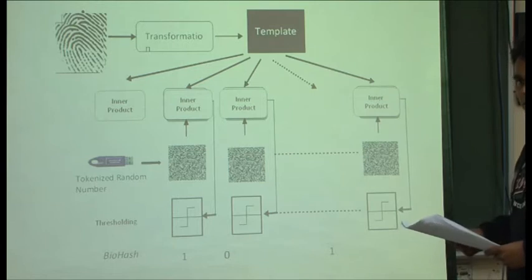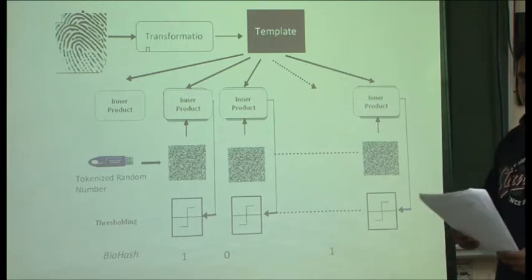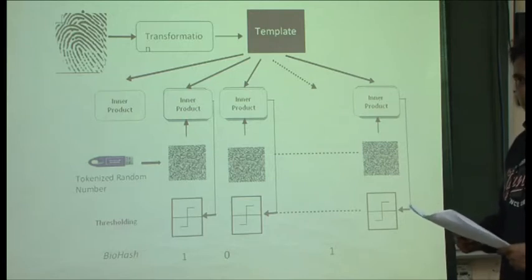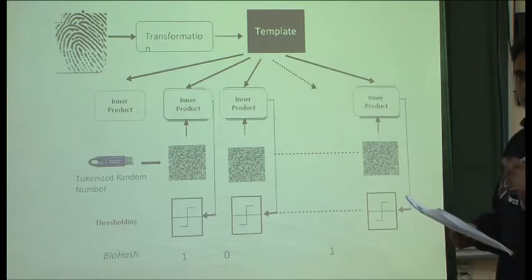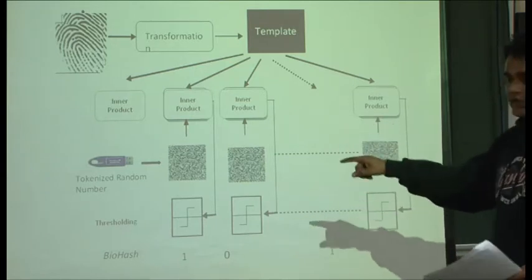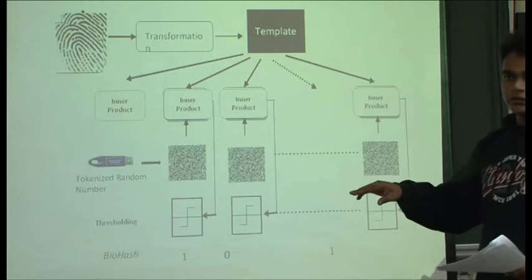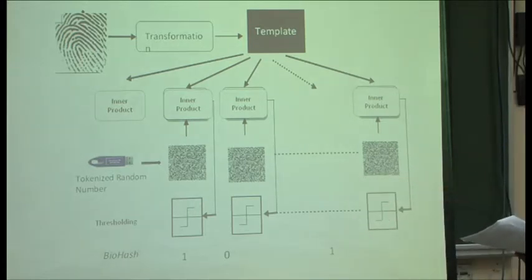You will be getting some template. Is it a vector or a matrix? It's a vector. And your random number is also a vector. If you multiply these two, what will you get? It will be a vector. Then by using the threshold, you will get binary, zeros and ones. It's a vector.